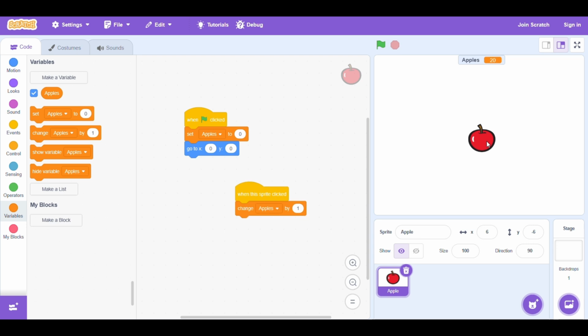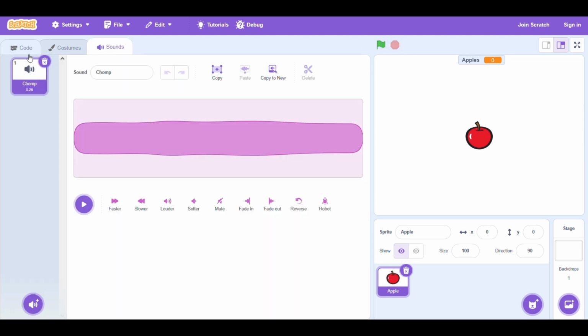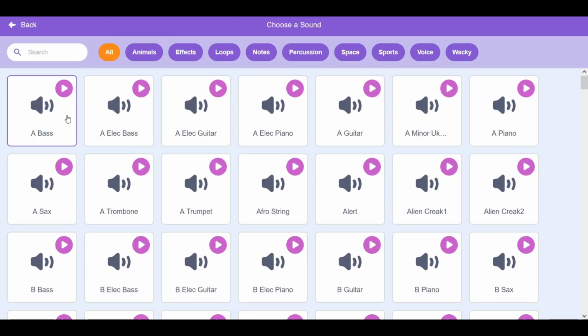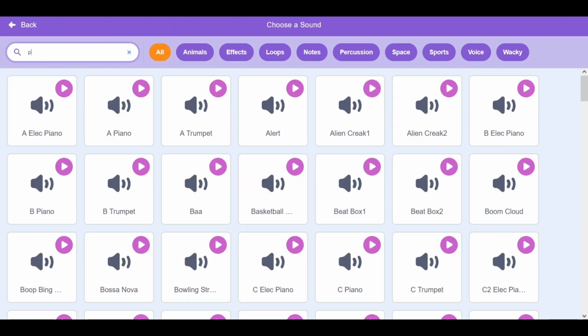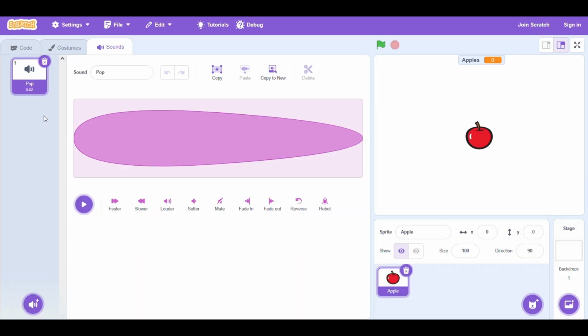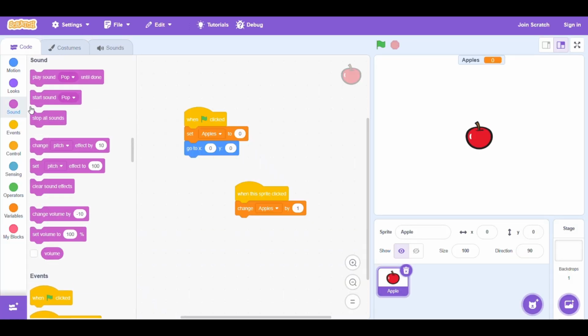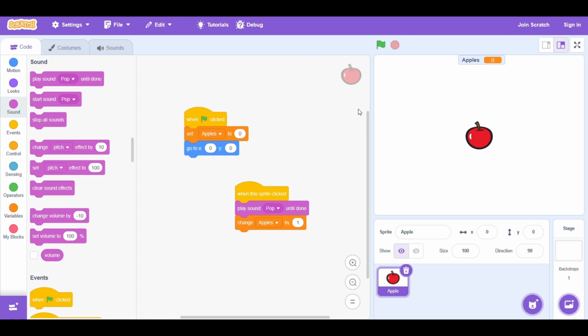But I don't really get this. It's kind of boring. All you do is just click an apple. Doesn't even make a sound. What's this? That sounds okay. Let's choose a sound called pop. I think that'll be good enough. When the sprite clicked, play pop until done.